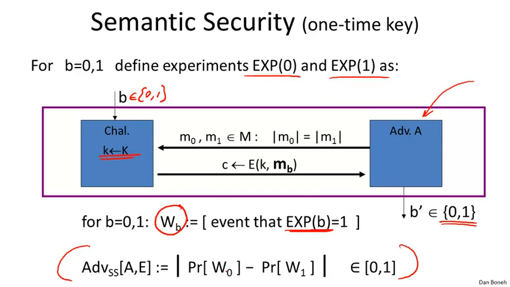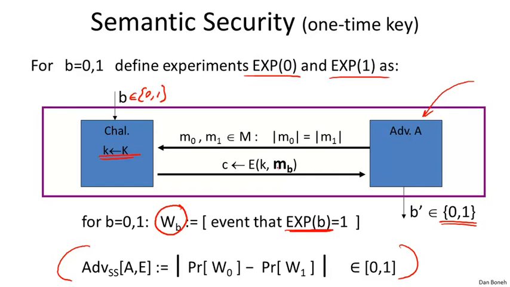In other words, we're looking at whether the adversary behaves differently when he was given the encryption of M0 from when he was given the encryption of M1. And I want to make sure this is clear, so I'm going to say it one more time. In experiment 0, he was given the encryption of M0. In experiment 1, he was given the encryption of M1.